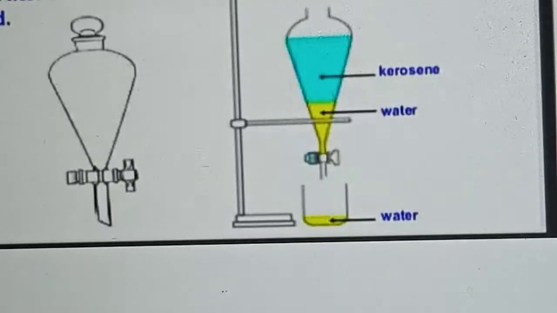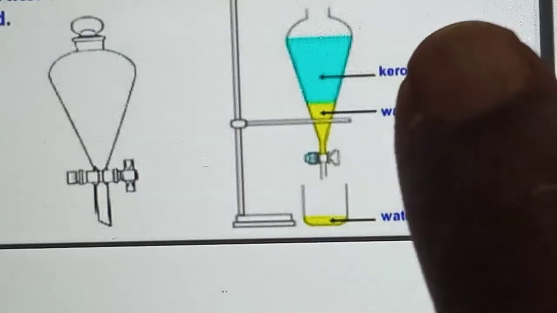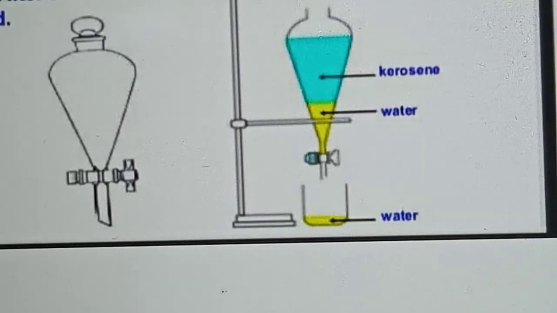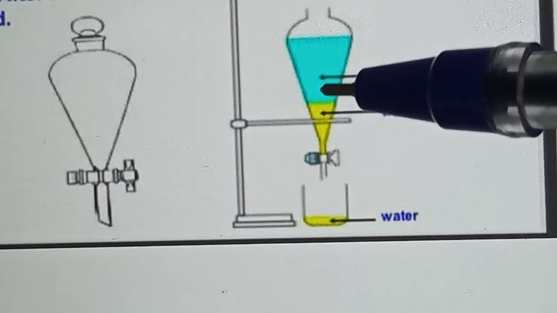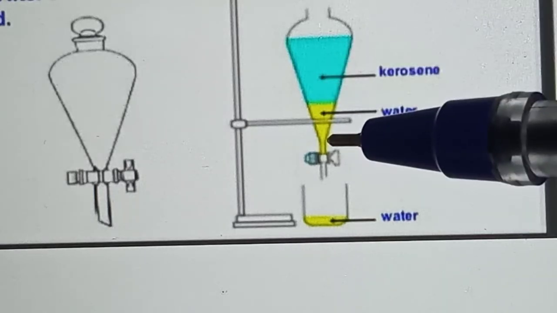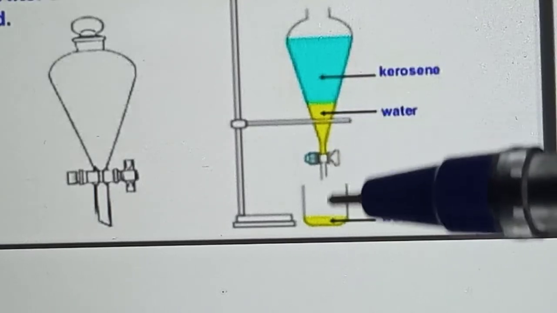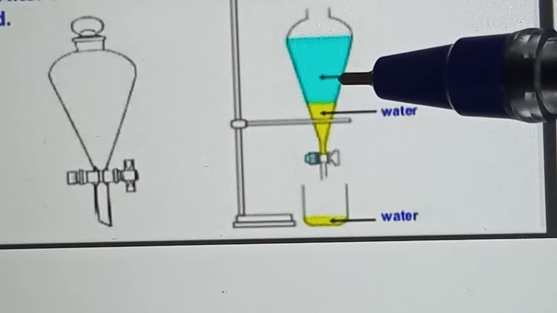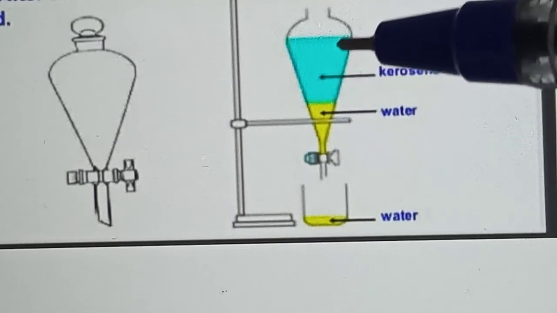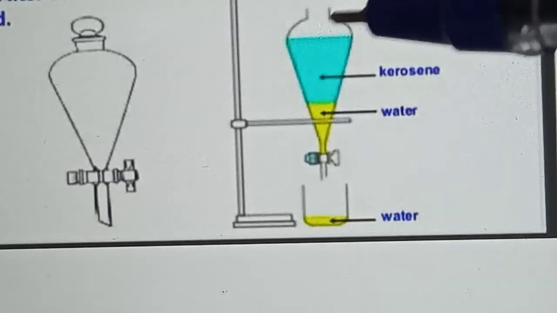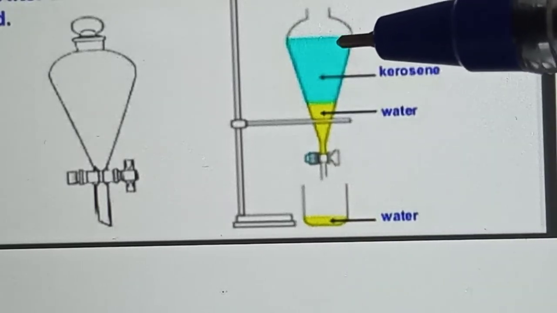After pouring the kerosene plus water, the kerosene will separate and the water will separate. Then with the help of the cork, we can collect the water first and the kerosene later. So this is called decantation.